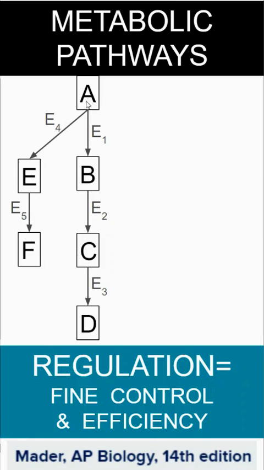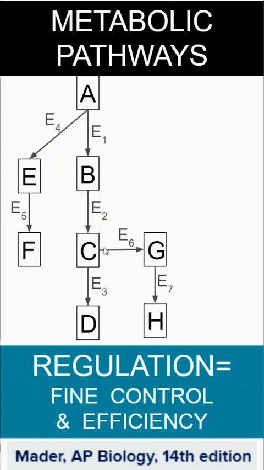So A doesn't always make B. A could also create E using a different enzyme. So A might fit on enzyme 1, but it might also fit on enzyme 4. And that gives us a different product. This product could create F through enzyme 5. And again, there's no limit to how complex some of these diagrams can get. We can branch off different products through different enzymes and on and on.